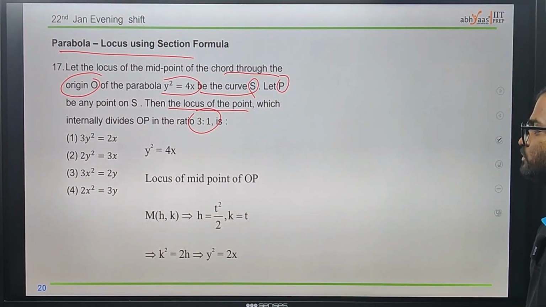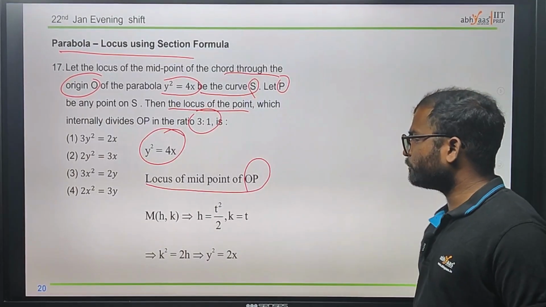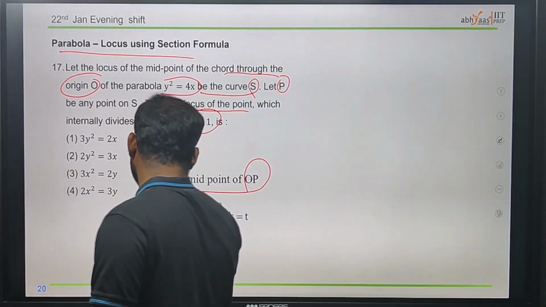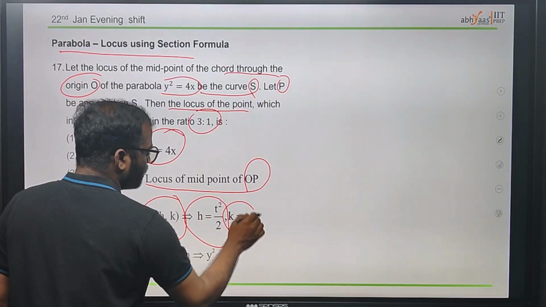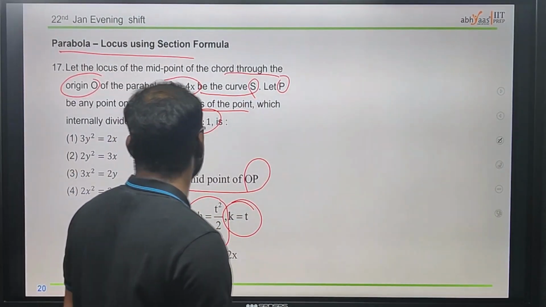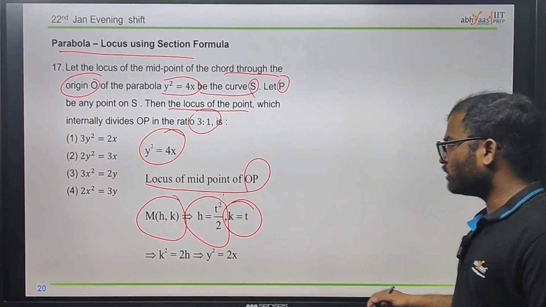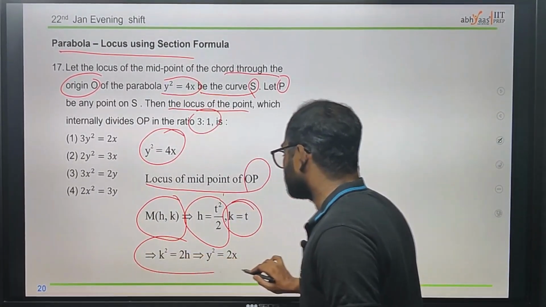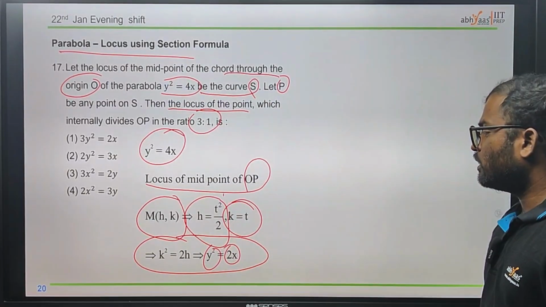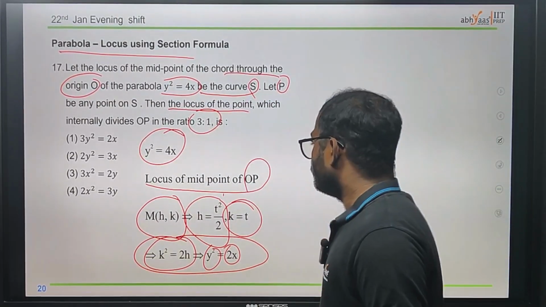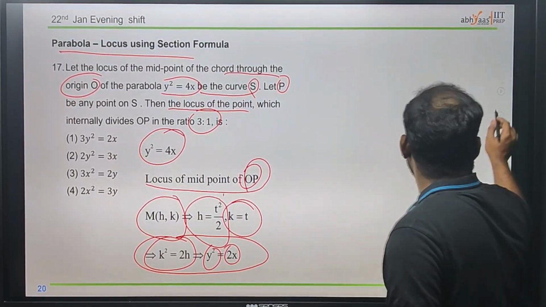Now, y square is equal to 4x. Then what is the locus of the midpoint of OP? We need to find the locus of the midpoint, which is M of h comma k. Here we have h equal to t square by 2 and k equal to t, using a parameter. After that we will get k square is equal to 2h, which is nothing but y square is equal to 2x. That's how we got the locus of the midpoint of OP: y square is equal to 2x.